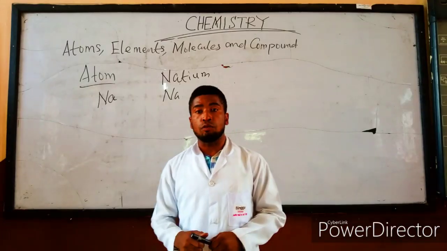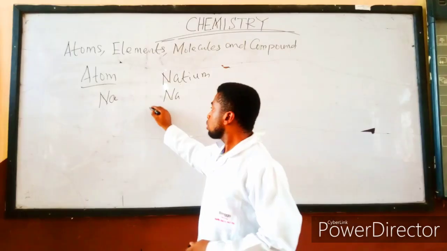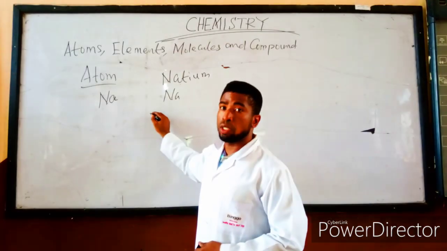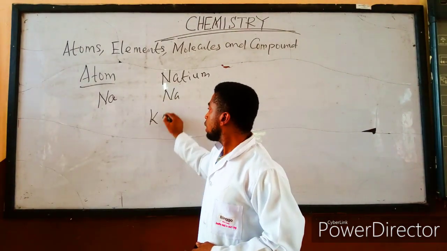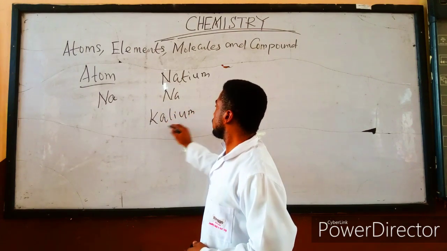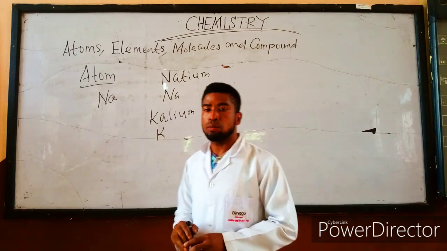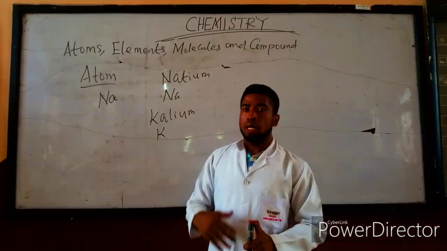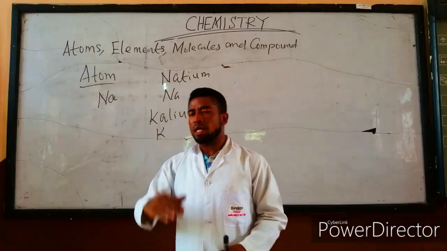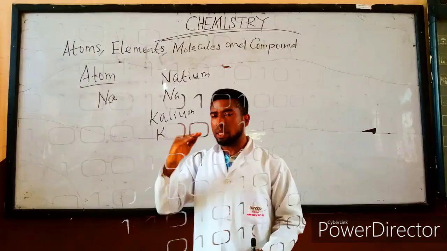There are many. Even the atom of what? Potassium. Potassium was derived from the word kalium. We now take the symbol K here as potassium atom. So please, as we proceed, we are going to be analyzing this one by one.